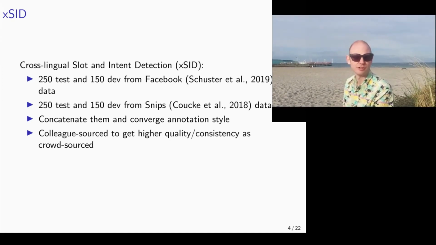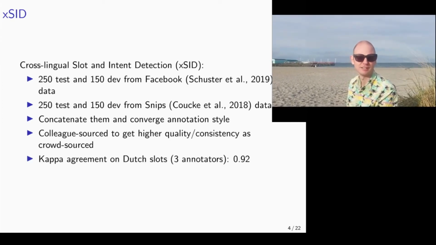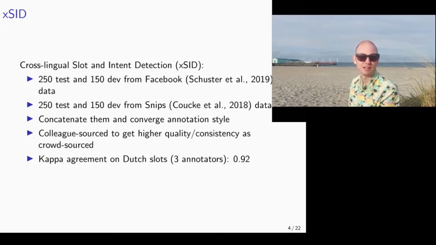We based our annotations on the data from two existing datasets. We took 400 samples from each, created new guidelines, and converged annotation styles. Kappa agreement with the new guidelines on the Dutch data was 92, indicating a near-perfect agreement.